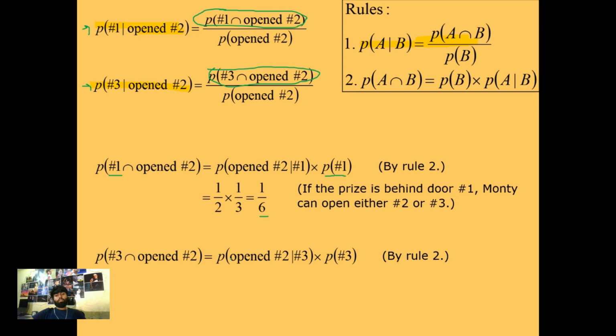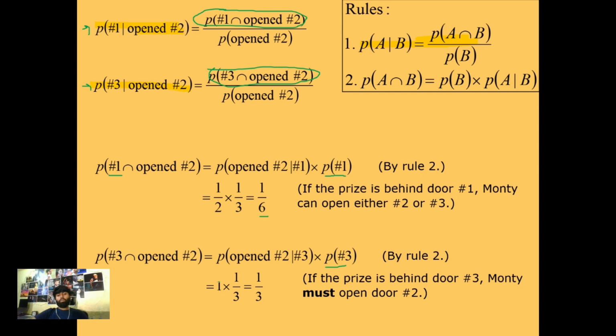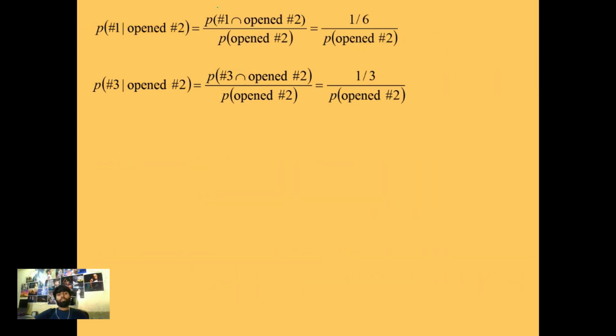For this, it is the probability that the second door is opened when the third door has the prize, times the probability that the third door has the prize, which will be one third as we know. And this probability will be 1, because if the third door has the prize and Monty knows that, then he has to open the second door, because he cannot show the prize to the contestant. So the probability will be 1. So now we have found the value of the numerator, and it's now the turn for the denominator.